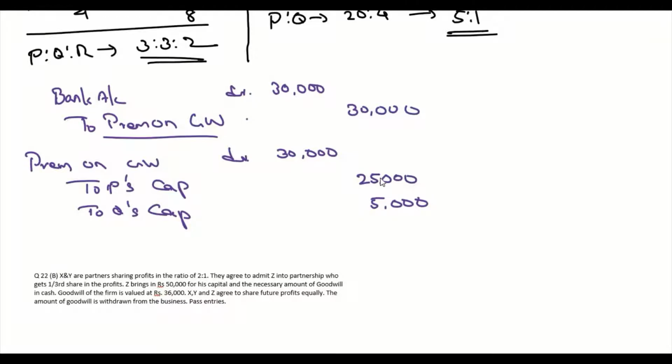Okay, now let's move on to question number 22D. X and Y are partners sharing profits in the ratio of 2:1. They agree to admit Z into partnership, who gets 1/3 share in the profits. Z brings rupees 50,000 for his capital and the necessary amount of goodwill in cash. Goodwill of the firm is valued at rupees 36,000. X, Y and Z agree to share future profits equally. The amount of goodwill is withdrawn from the business. Pass journal entries.